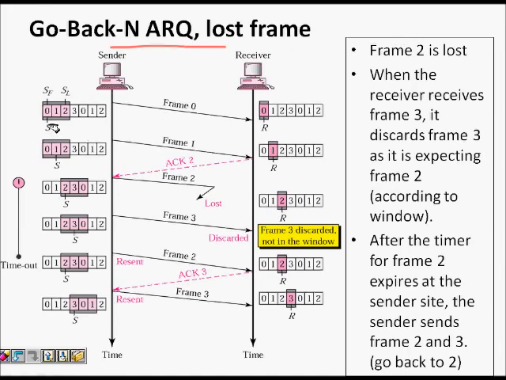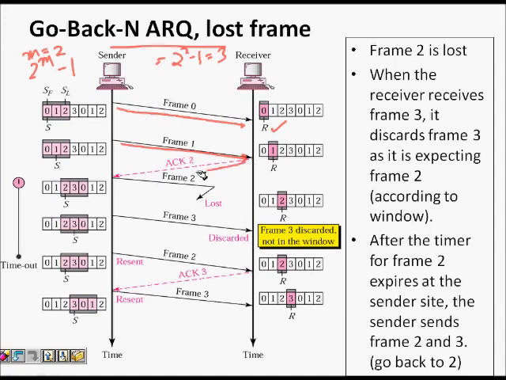Here I have M equal to 2, which means I have a window of size 2 to the power of M minus 1, which is 2 squared minus 1, or 3. So I can have 3 frames in the sliding window. Initially SF is 0, SL is 2 and S is 0. I can send frame 0. I send frame 0. The receiver's window was at 0, so it is expecting frame 0. It got it and slides to 1 to the right. Now it is not waiting for an acknowledgement. S becomes 1, and I send frame 1 here.